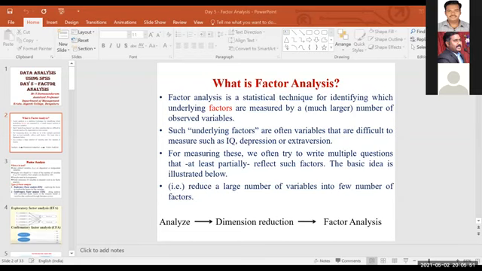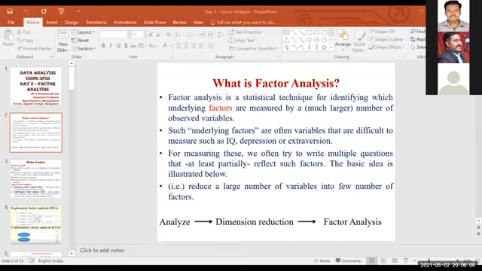Sir, does factor mean a continuous or categorical variable? Sir, whenever you are asking the questionnaire, definitely you will use Likert scales, 5-point or 7-point scale. So it should be either continuous or ordinal scale.